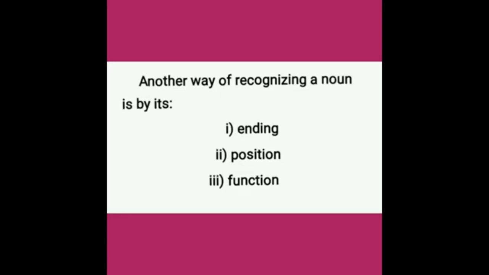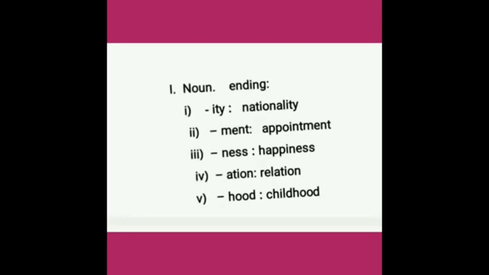The very first, we are going to see how to identify a noun by its ending. There are certain word endings that show that a word is a noun.